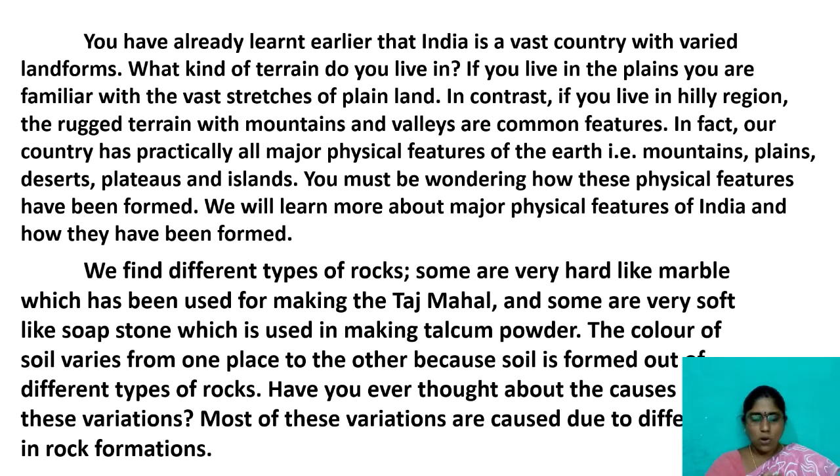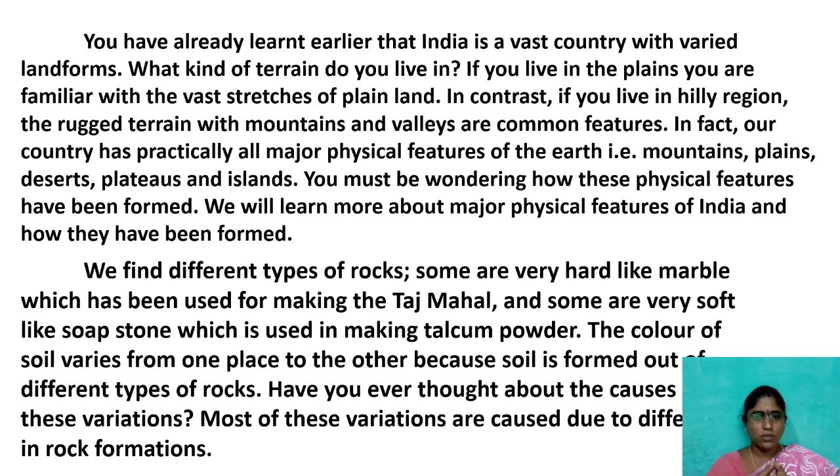The color of the soil varies from place to place. In some places we have black soil, red soil, and sandy soil. Different places have different types of soils. What is the main reason for these types of soil? The minerals present under the soil cause the soil color. Have you ever thought about the causes of these variations?